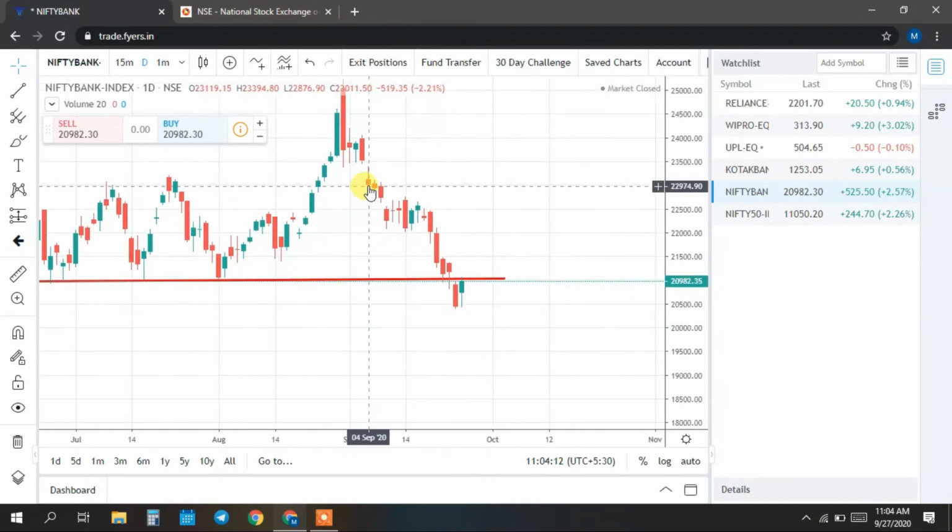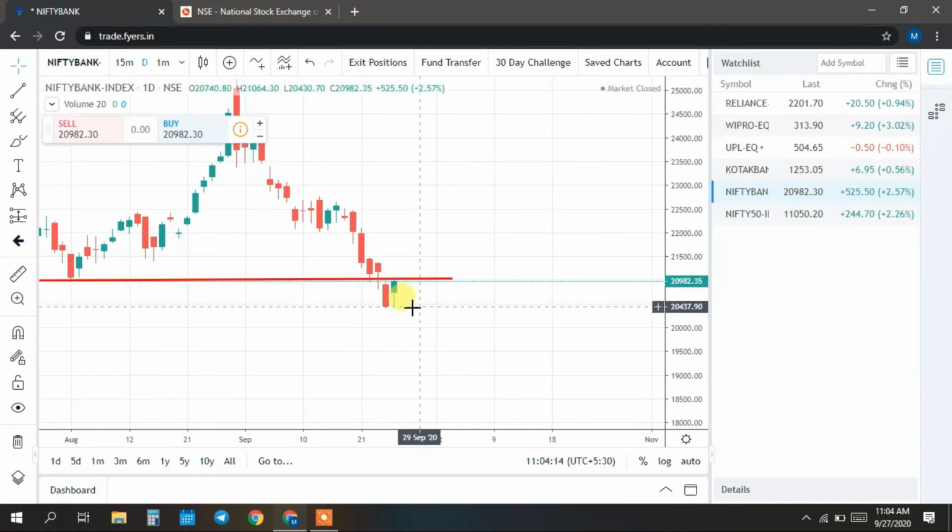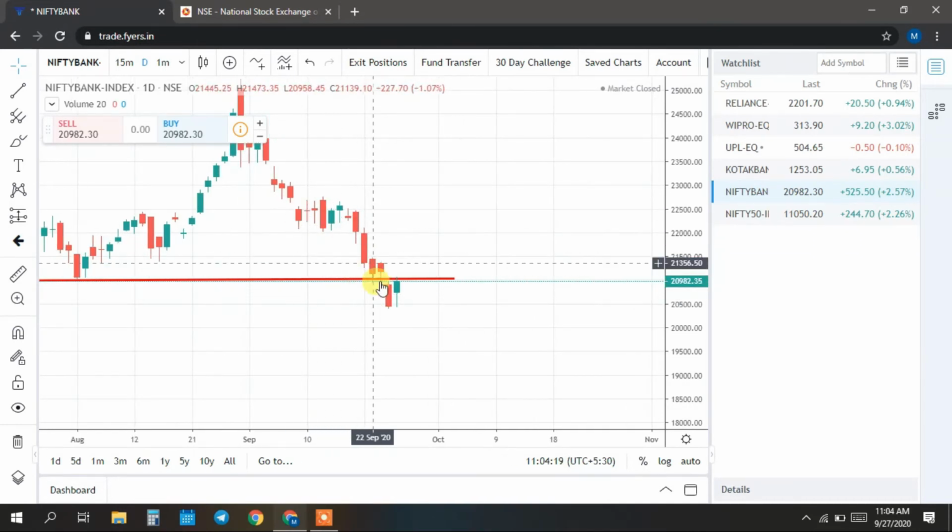What happened later was, this week it broke this level on Thursday. It gave a clean breakout, and after the breakout you can see it forming a green candle. Here you can see red candles continuously for the past 4 to 5 days. That means all of them have been selling these past 5 days. As the market reached the support level, they thought this was the correct level to exit, and whoever was selling here exited their position.